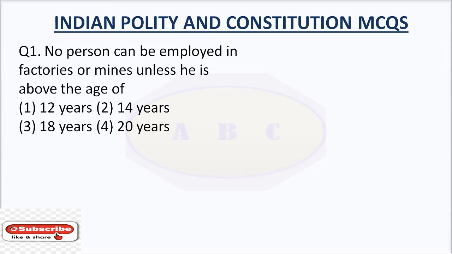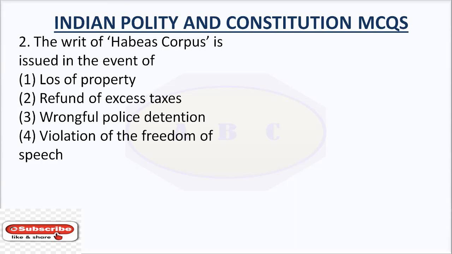Question number 1. No person can be employed in factories or mines unless he is above the age of. The right answer is 14. Article 24, which deals with prohibition of employment of children in factories, etc. It states that no child below the age of 14 years shall be employed to work in any factory or mine or engaged in any other hazardous employment.